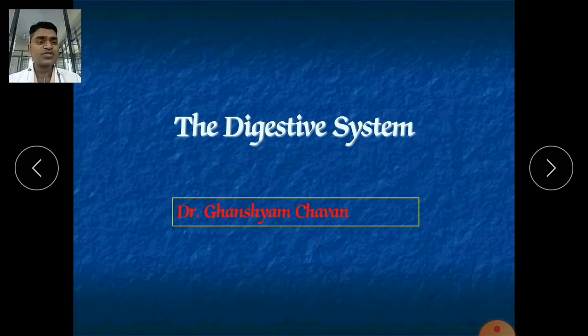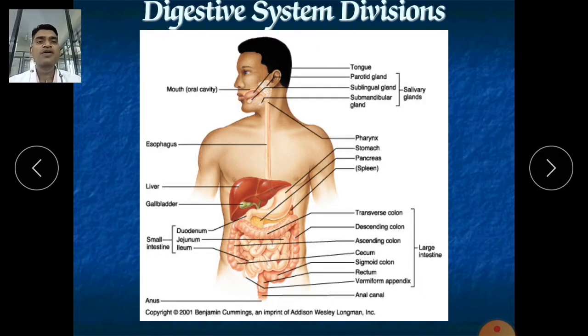Now what is the digestive system? It starts from our mouth and ends into our anus. So this whole canal is called the alimentary canal, and also it is called the gastrointestinal tract. It is a tract, it includes various organs. This canal, or GIT, includes various organs. For example, it starts from the esophagus. After that, stomach. Next to the stomach there is the intestine.